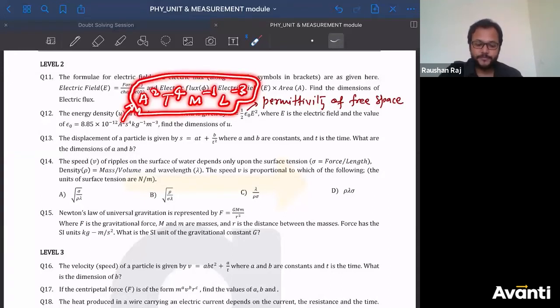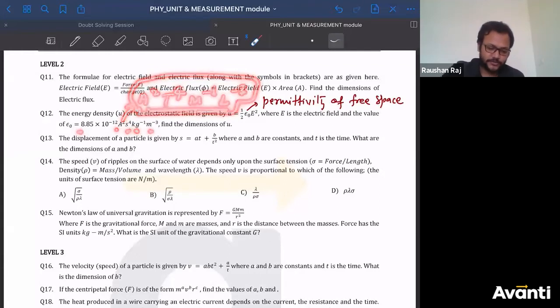Guys, did you understand this part? The dimensional formula for epsilon naught. How did I find it? A2, that means current. How do we write current dimensionally? We write A. So A2. S4, S is the second, so second to the power 4. That means dimensionally it will be T to the power 4. Kg inverse 1, the dimensional formula for kg is M, so M inverse 1. Meter inverse 3, that means length, so L inverse 3. So this is how you can write the dimensional formula for epsilon naught.